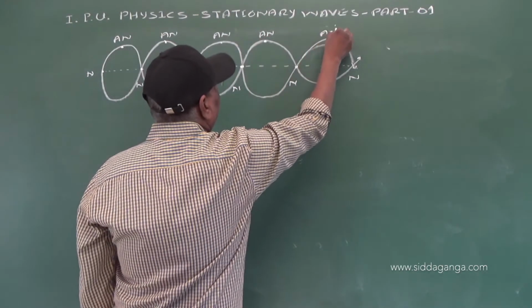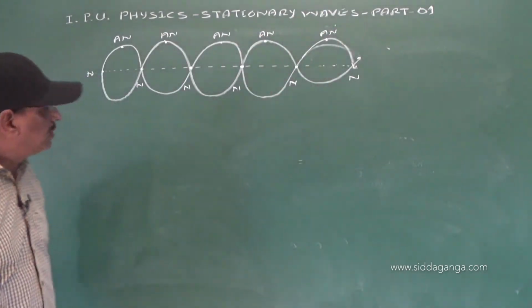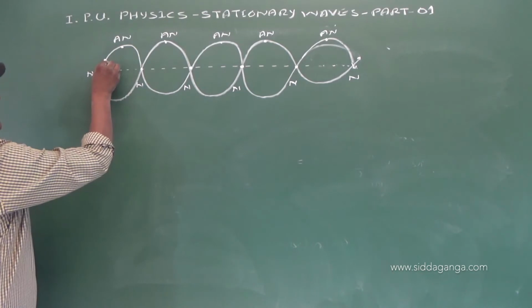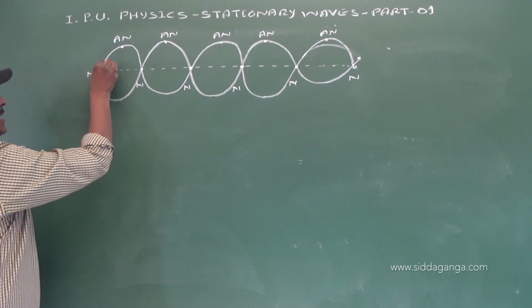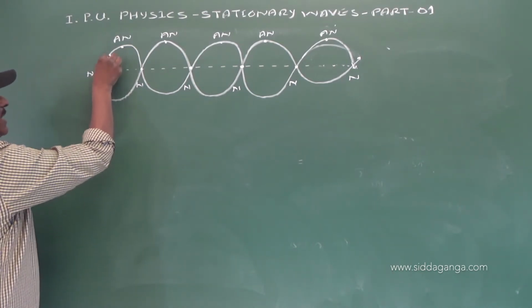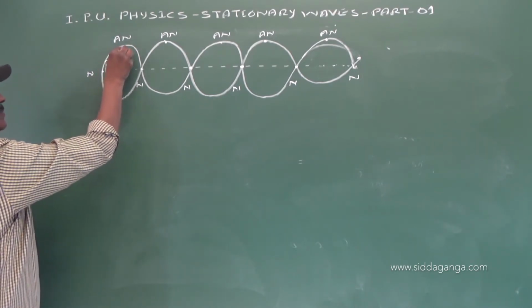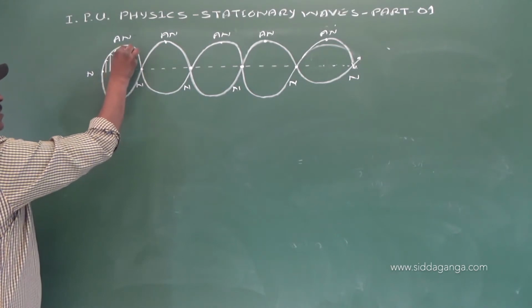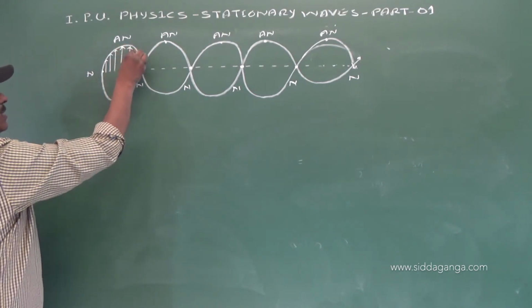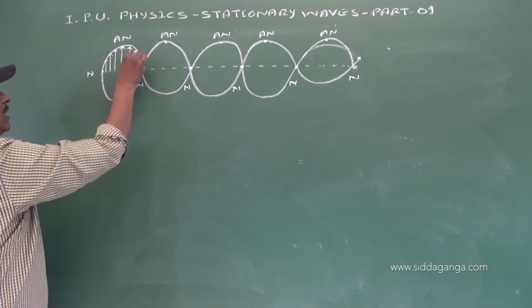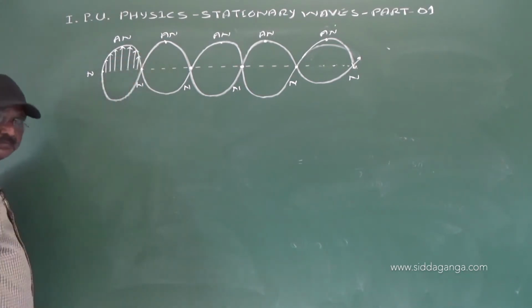They are called antinodes. So here, when I write the amplitude of different particles, it can be represented like that. See here.